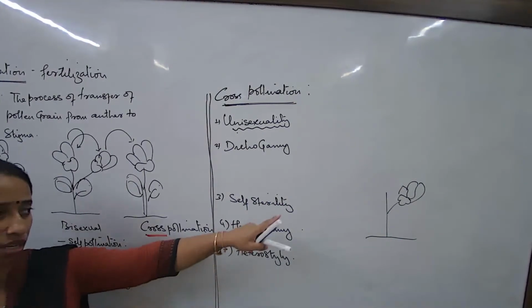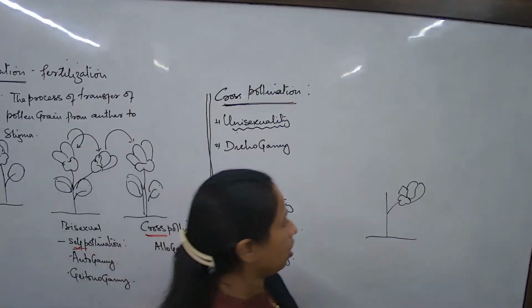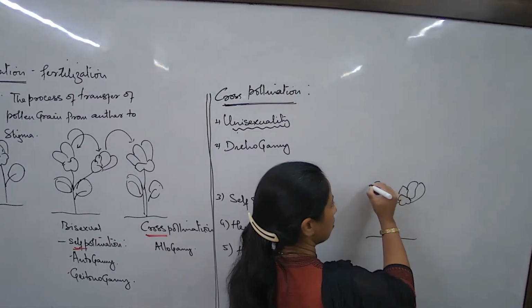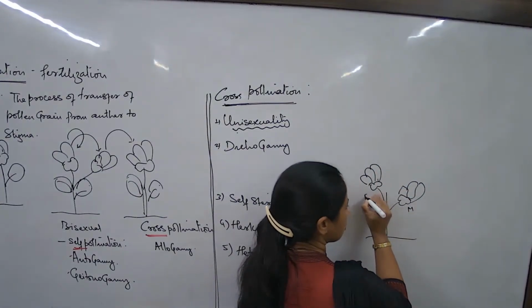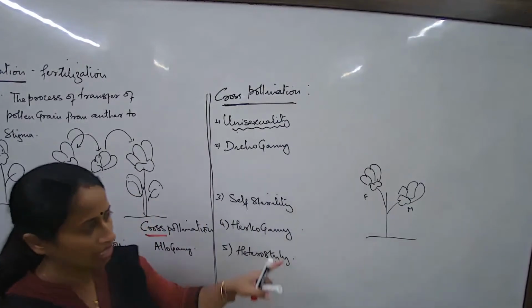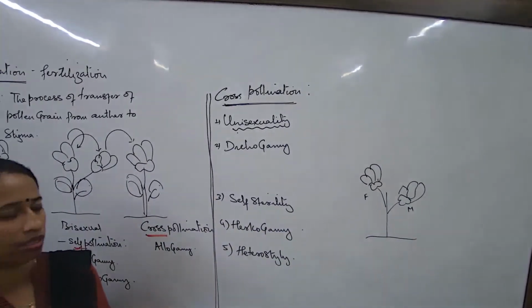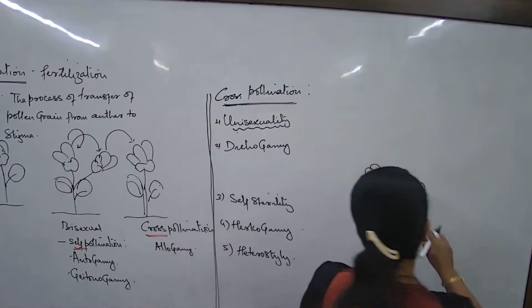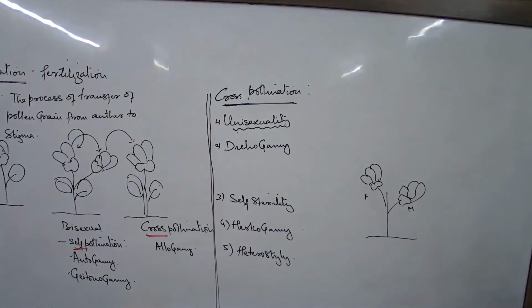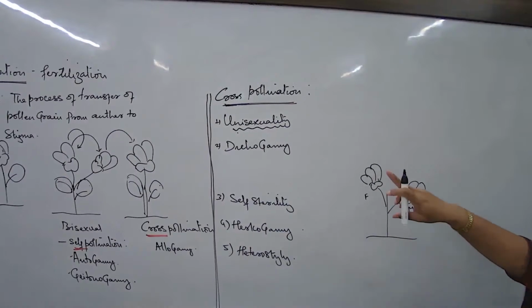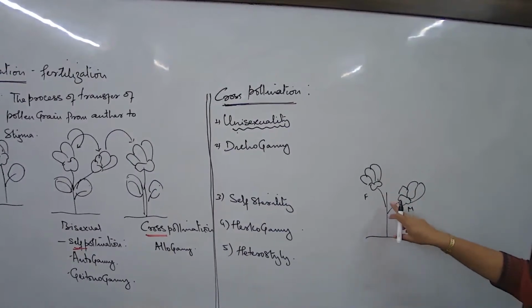No. So I may understand that this flower is a male flower, and this flower is a female flower. Each of these flowers is not capable of undergoing the formation of a seed. It very much depends on the other flower, since this is a unisexual flower.